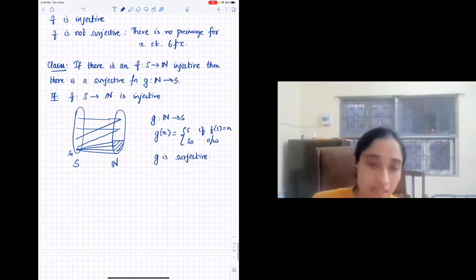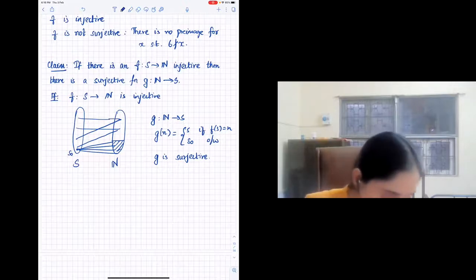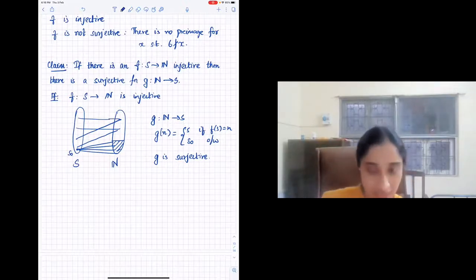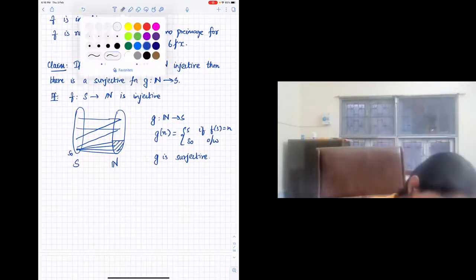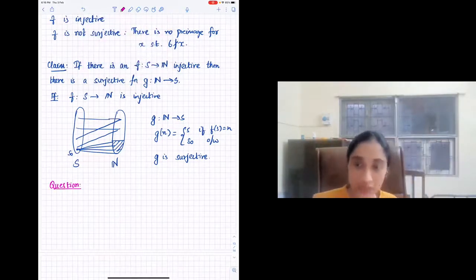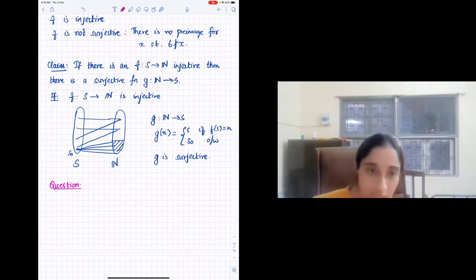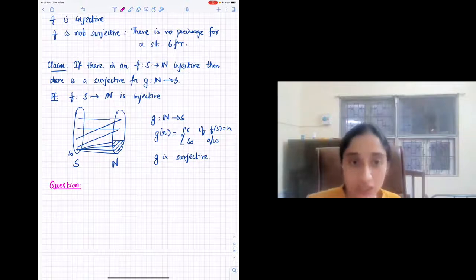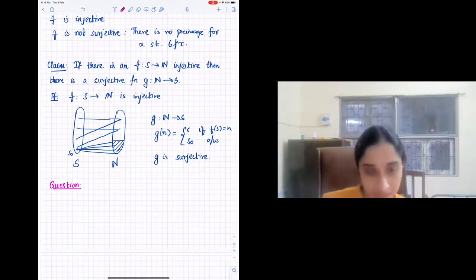So let S be any set. What do you have to do to show that it's countable? You have to demonstrate a bijective map between S and N. So now this is the question that remains. If we have an injective map and a surjective map, two different maps. Remember, what you want is one map that is both injective and surjective. But unfortunately, you're not able to do this. You have one map that is injective, one map that is surjective. Can you construct a map that is bijective?